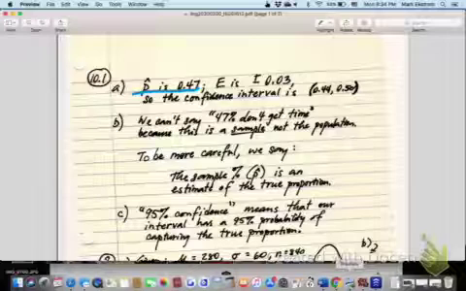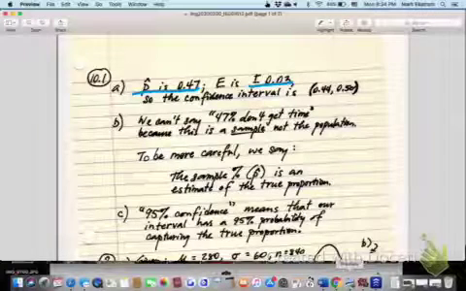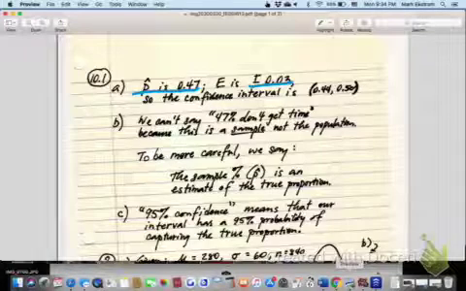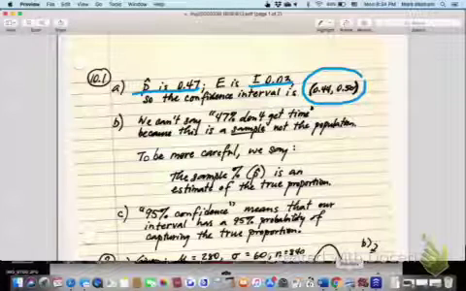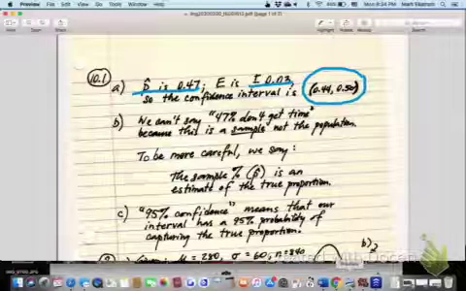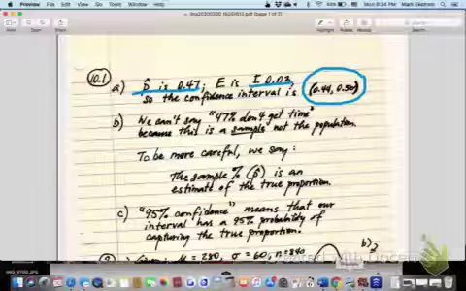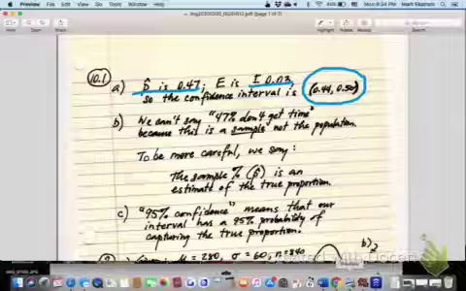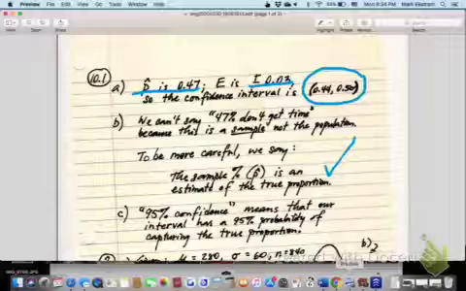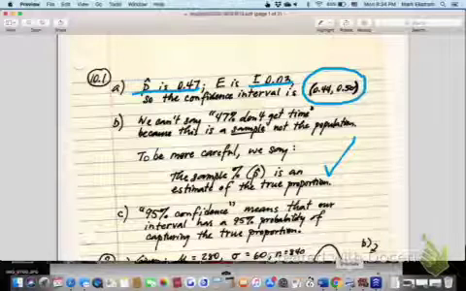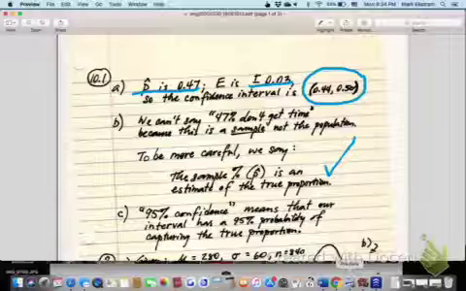We got a result of 47% plus or minus 3%. Well, what is a confidence interval? It's those two pieces put together. And when you do the plus or minus, you get a confidence interval of 44% to 50% felt that they did not get enough time for themselves. Can you say that's the result? 47% of American women feel this way. Well, no, that's going too far. To be more careful, you want to say something like this. This is a sample, and our sample percentage has estimated the true percentage of women that feel this way.